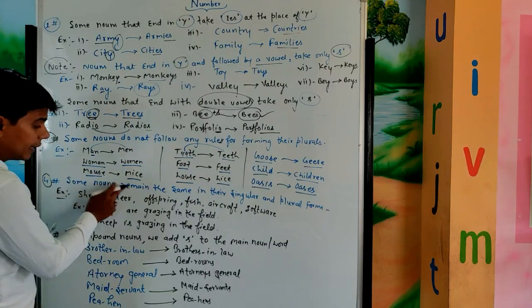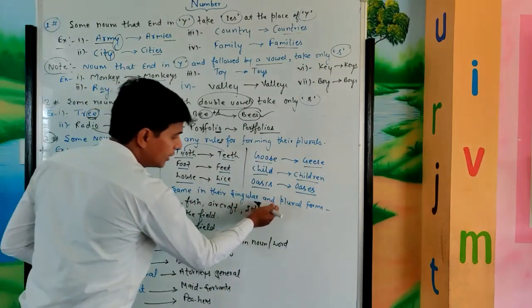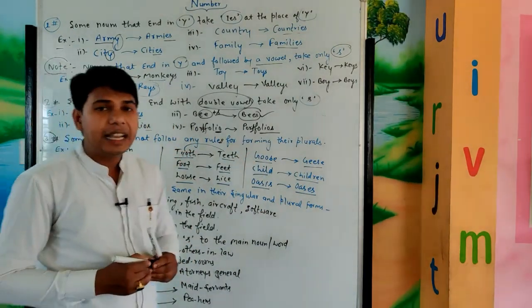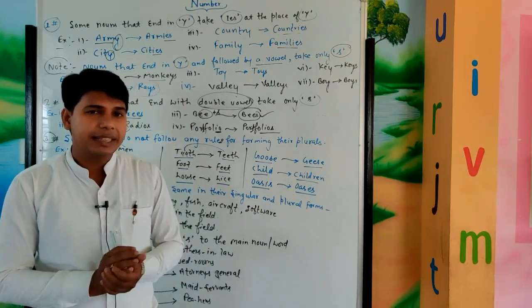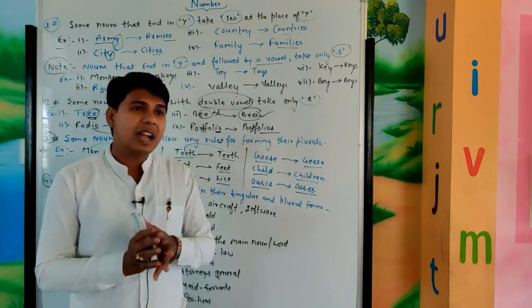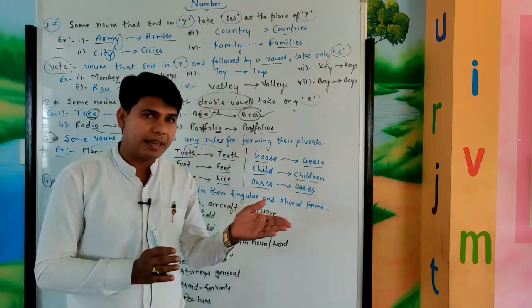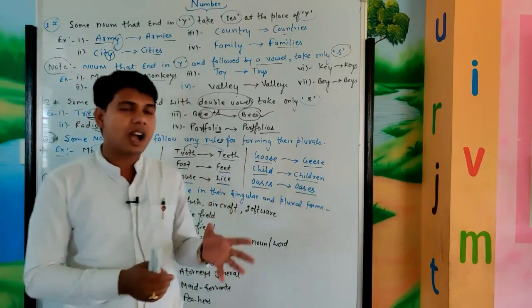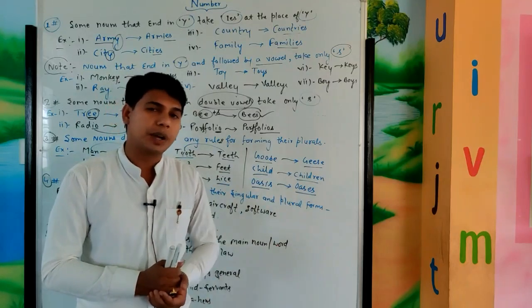Some nouns remain the same in their singular and plural form. I mean to say there are some nouns that are the same in singular form and in plural form. We don't add s or es to make those nouns into plural form.